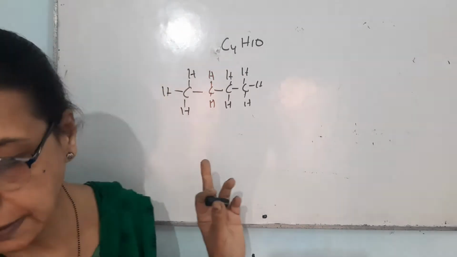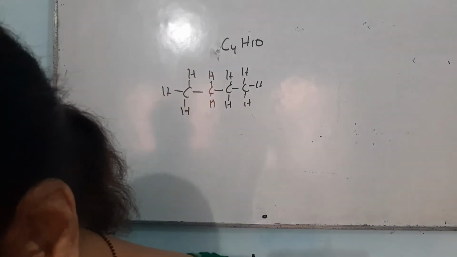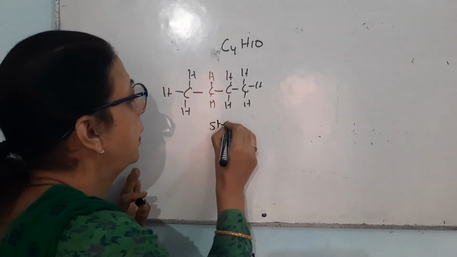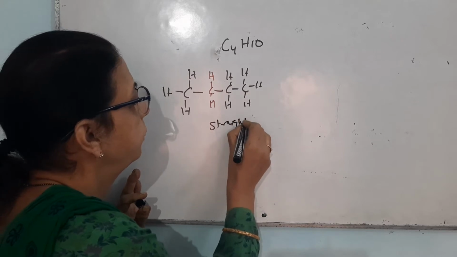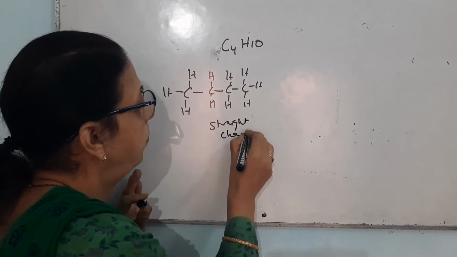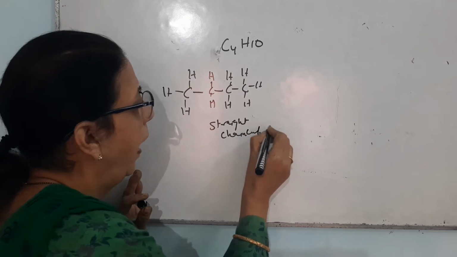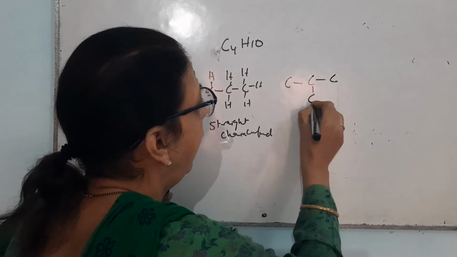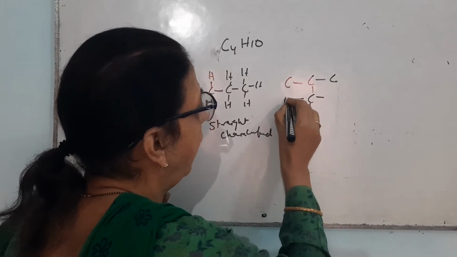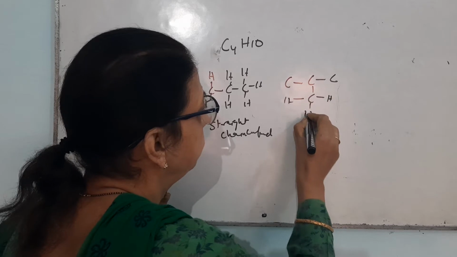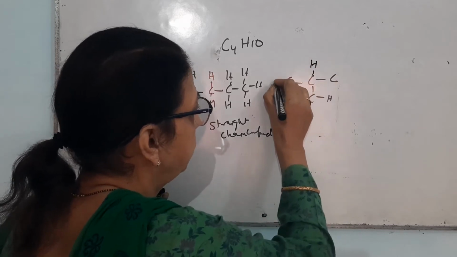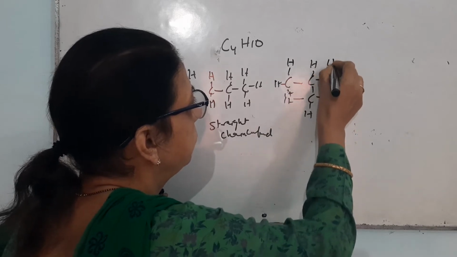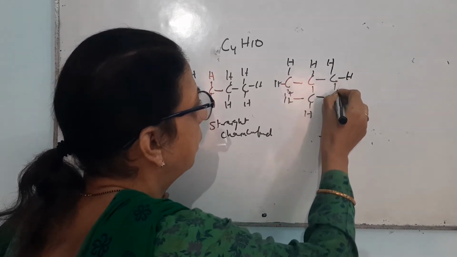When this compound is written like this, it is known by the name of a straight chain compound. And when butane is written like this, one carbon is present in the form of a branch.